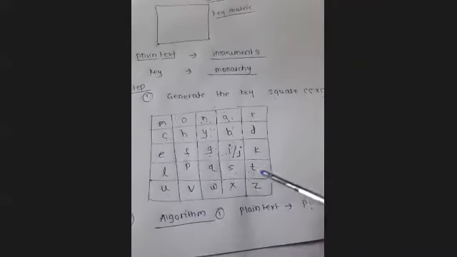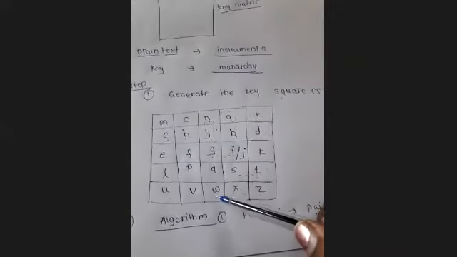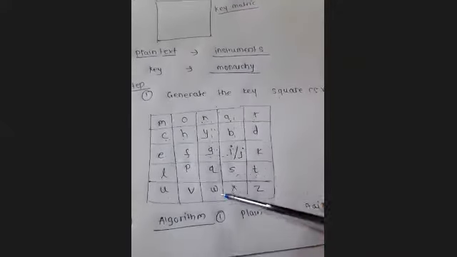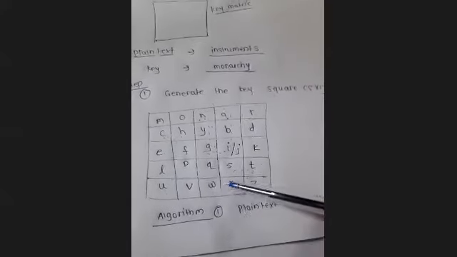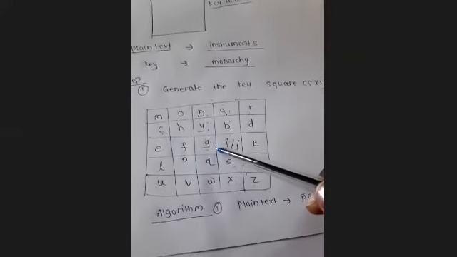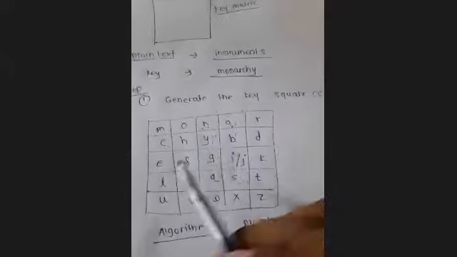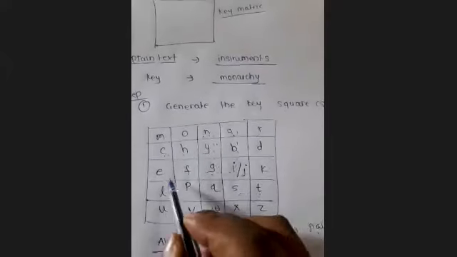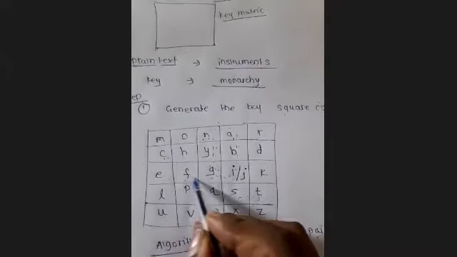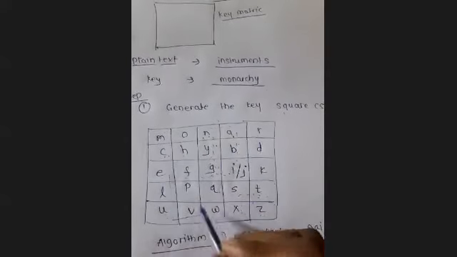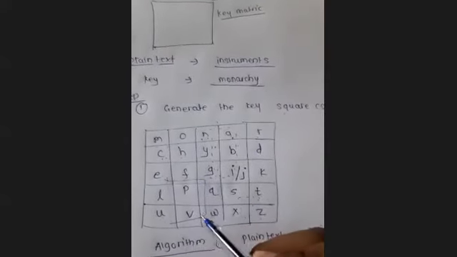What is the third rule? If both are not present in the same row, and both are not present in the same column. For example, E and W. Suppose we have a pair of E and W. They both are not in the same row, not in the same column. Then how do we replace them? Simply यहाँ पे एक ऐसा square बना दो, ठीक है? E and W है ना, यहाँ पे एक square बना दो.